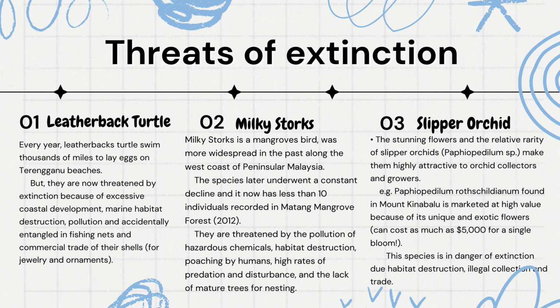For the second one, we have the milky stork, which is a mangrove bird. This kind of bird is threatened by pollution from hazardous chemicals, habitat destruction by humans, high rates of pollution and disturbance, and the lack of major trees for nesting. The last example of threatened species is the tiger orchid. This species is in danger of extinction due to habitat destruction, illegal collection, and trade.